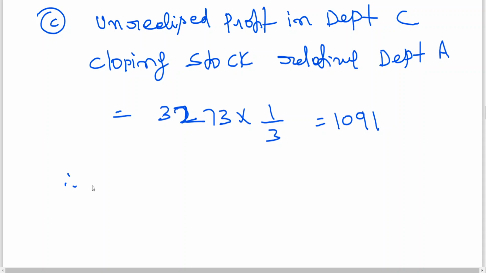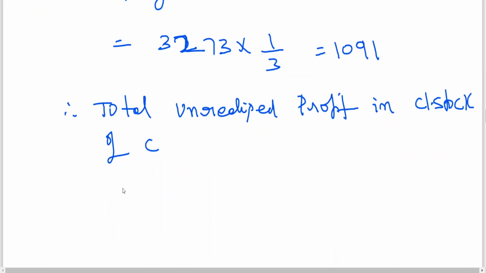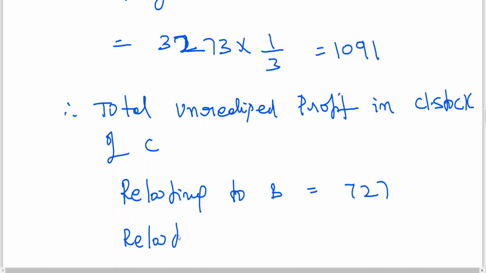Therefore total unrealized profit in closing stock of C is equal to: relating to B, 727; relating to C, 1091.